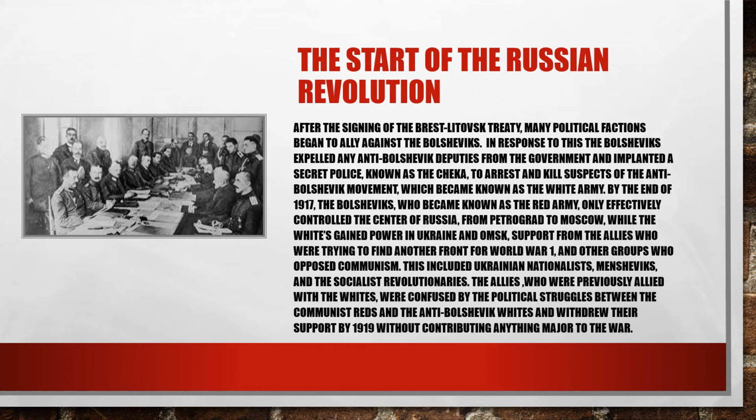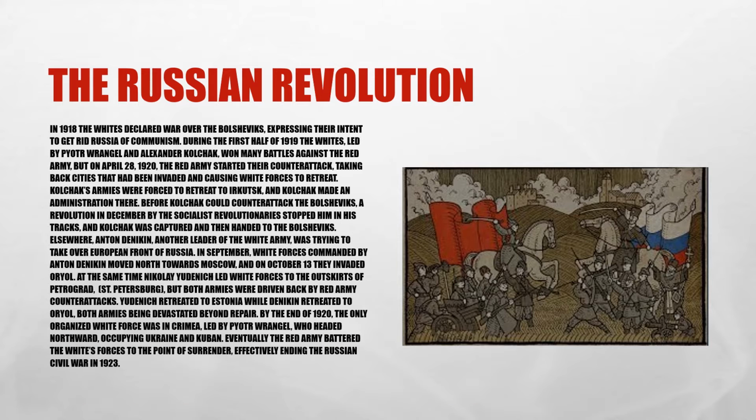The Allies, who were previously allied with the Whites, were confused by the political struggles between the Communist Reds and the anti-Bolshevik Whites, and withdrew their support by 1919 without contributing anything major to the war. The Russian Revolution. In 1918, the Whites declared war over the Bolsheviks, expressing their intent to rid Russia of communism.